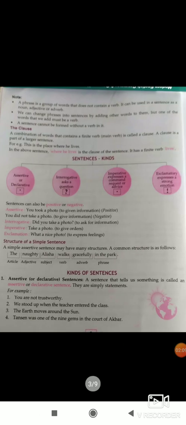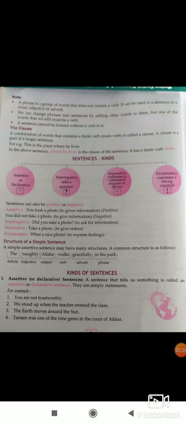Note, you can see in your book, and clauses: a combination of words that contains a finite verb, really a main verb, is called a clause. A clause is a part of a longer sentence. This is a place where he lives. So where he lives is the clause of the sentence. It has a finite verb, lives.